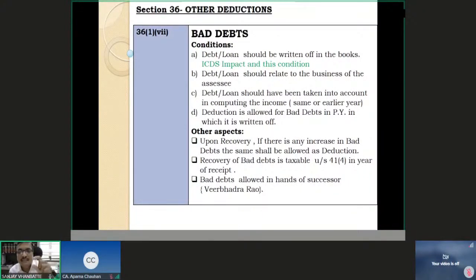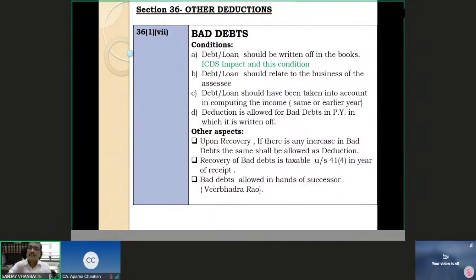But for ICDS, there is a separate provision inserted in section 36(1)(vii) that if any income has been recognized because of the provisions of ICDS and that income in a subsequent year becomes irrecoverable, then you need not fulfill the condition of writing it off from books of account, because that condition is practically not compliable.